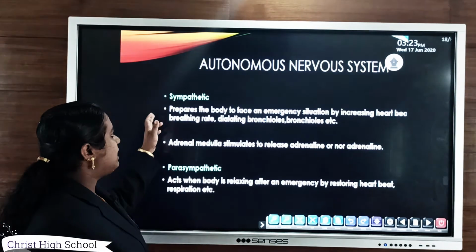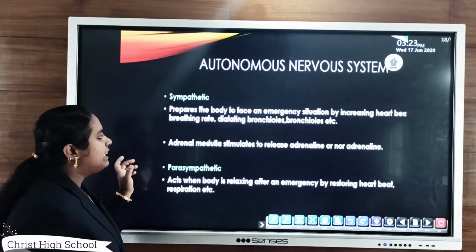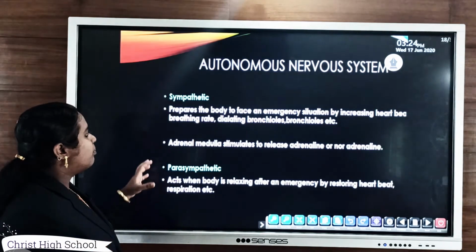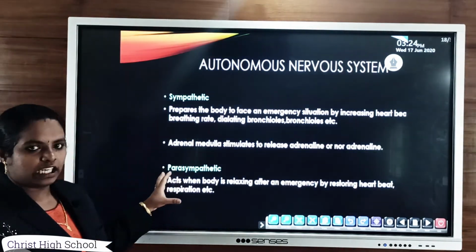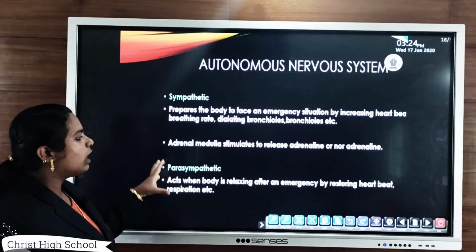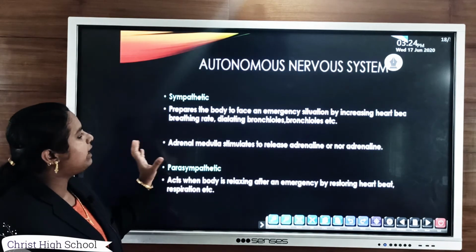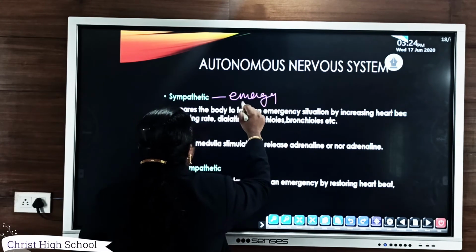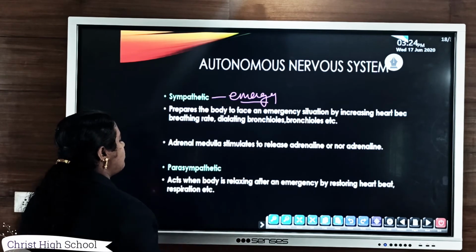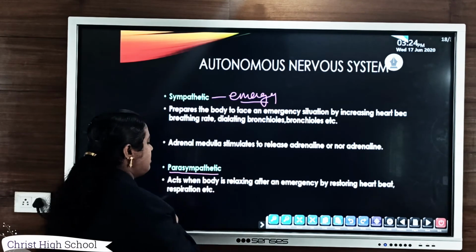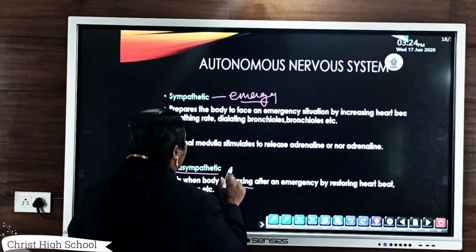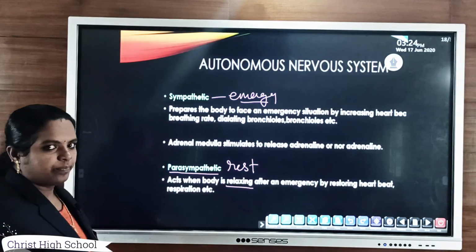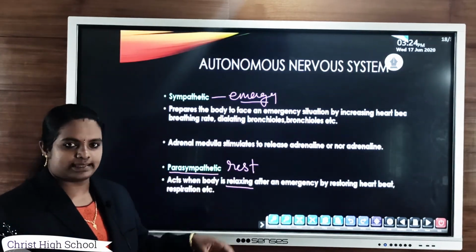Both the sympathetic as well as the parasympathetic nervous system are antagonistic in nature. That means both have opposite reactions or opposite functions. The sympathetic nervous system works during any emergency situation, and the parasympathetic nervous system works during the relaxing process or during rest condition. That means both have opposite functions.